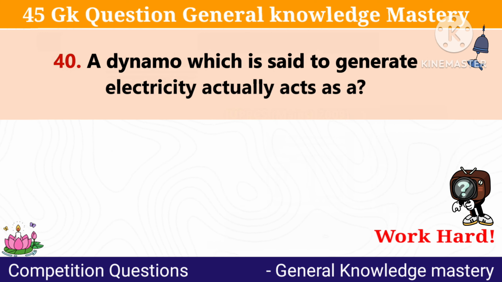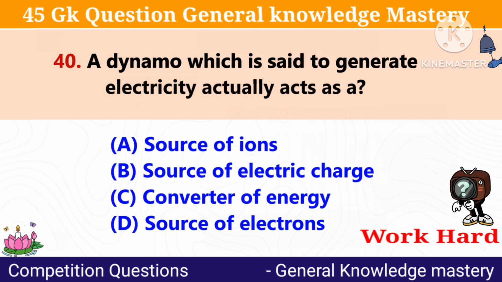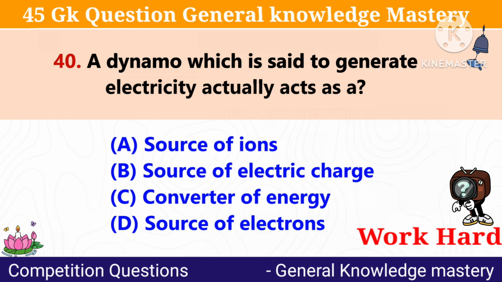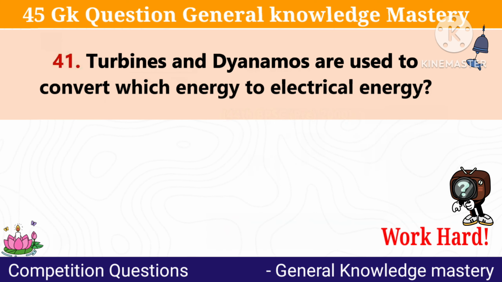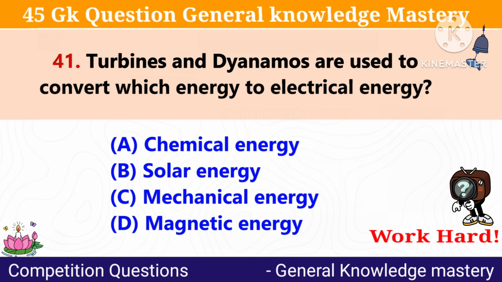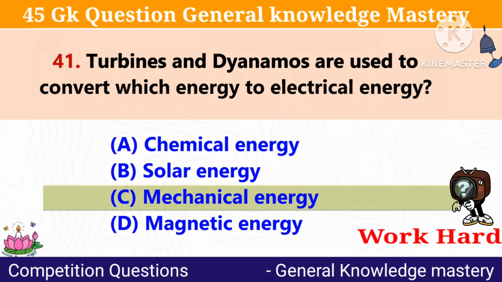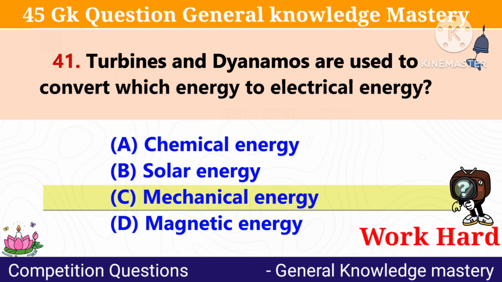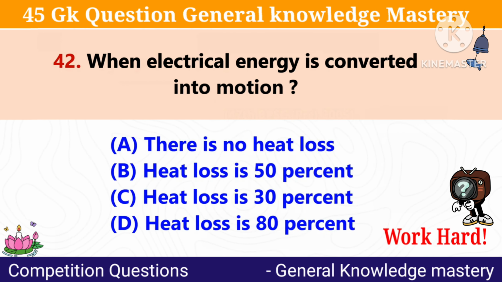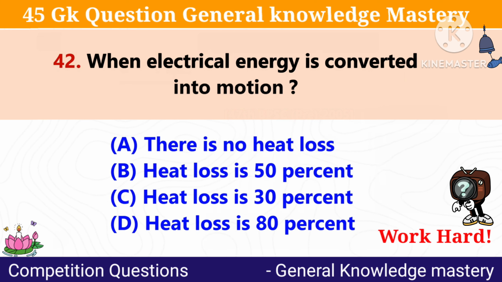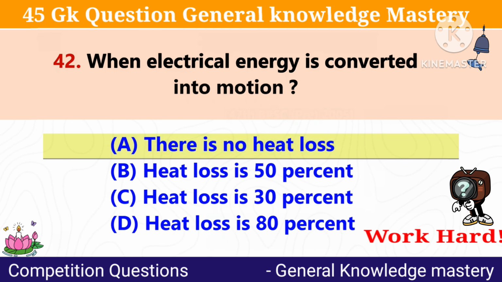Question 40: A dynamo which is used to generate electricity actually acts as a? Answer: Converter of energy. Turbines and dynamos are used to convert which energy to electrical energy? Answer: Mechanical energy. When electrical energy is converted into motion, there is no heat loss.